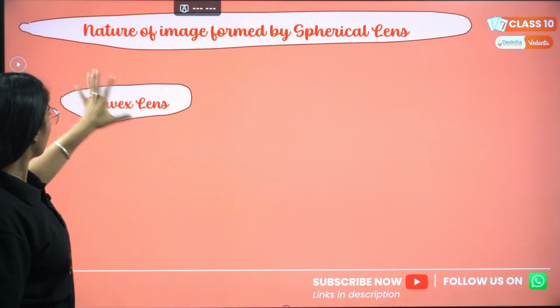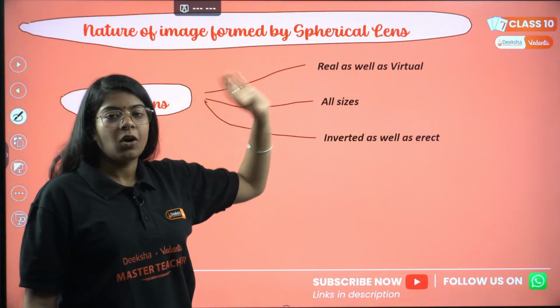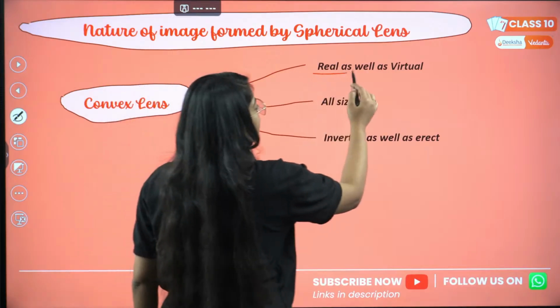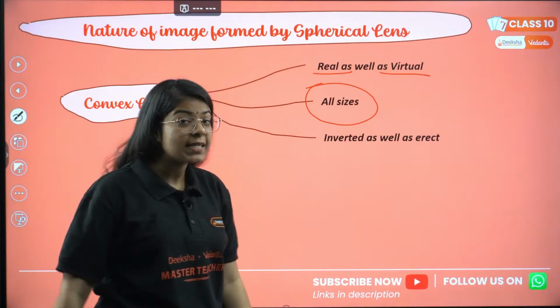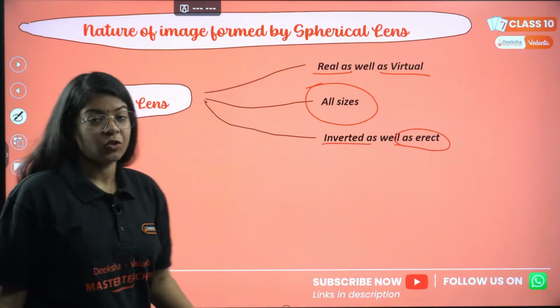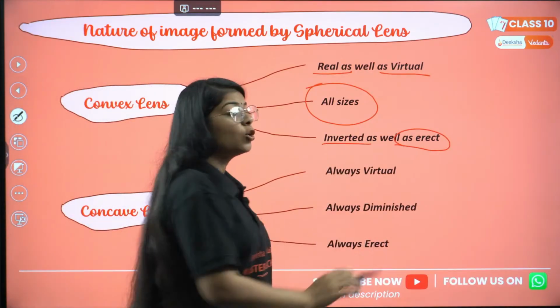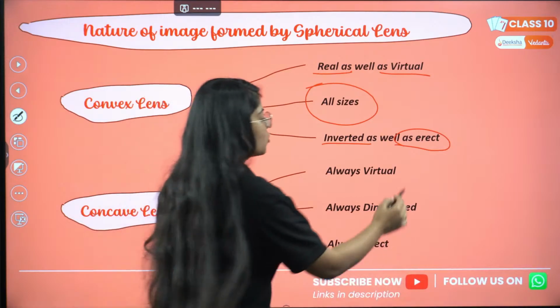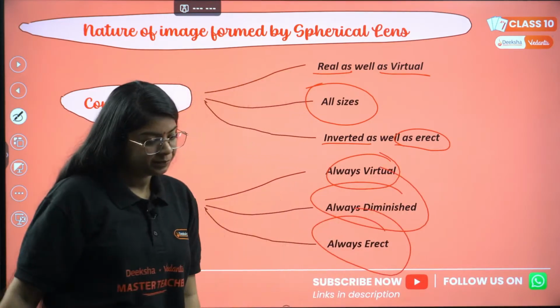So for convex lens, again, it is similar to what? Concave mirror. So it can form real as well as virtual. It can form image of all sizes and it can form inverted as well as erect image. Now in case of concave lens, it is similar to what? Convex mirror. So it is always virtual, always diminished and always erect. Correct?